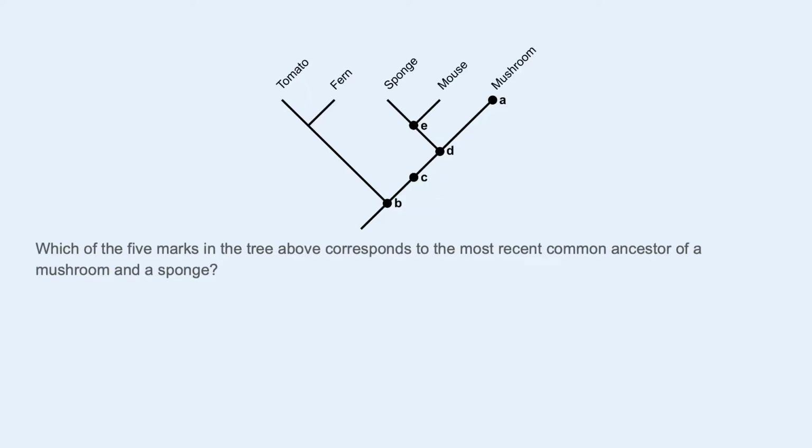All right, there are 5 marks on the tree. Which of the marks corresponds to the most recent common ancestor of a mushroom and a sponge? Same thing here. Trace the tree back in time, then forward in time. The most recent common ancestor of mushroom and sponge is here at D. This question is important because C and B are also common ancestors of mushroom and sponge. Whatever this organism was farther back in time was still the ancestor of mushrooms and sponges and mice, but the most recent common ancestor is at this location where their two branches on the tree meet.